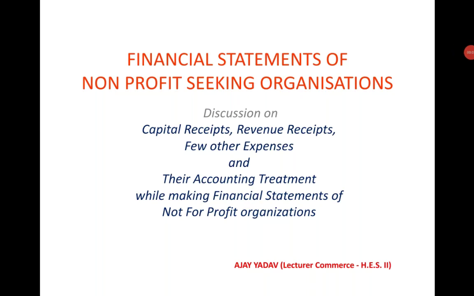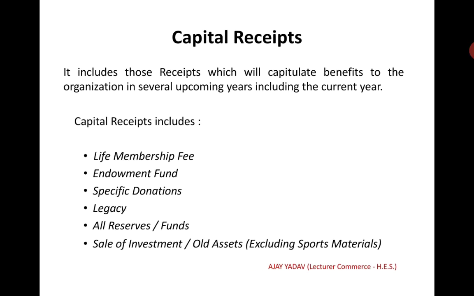Students, we will discuss capital receipts, revenue receipts, a few other revenue expenses and their accounting treatment. Capital receipts include those receipts which will provide benefit to the organization in several upcoming years, including the current year. Capital receipts may include membership fees, endowment funds, specific donations, legacies or reserve funds, sale of investment, and sale of old assets excluding sports materials.